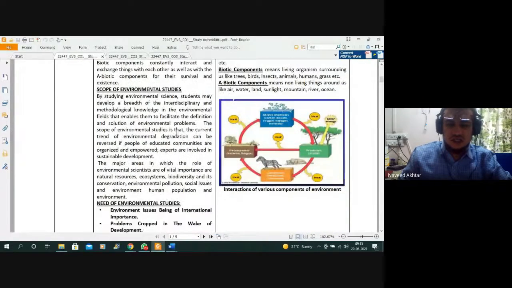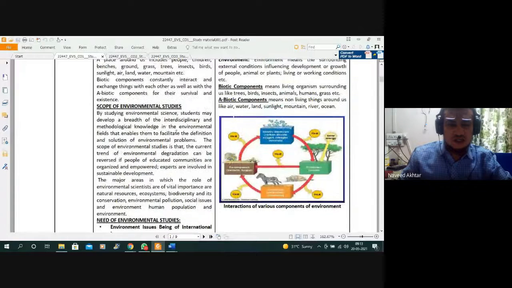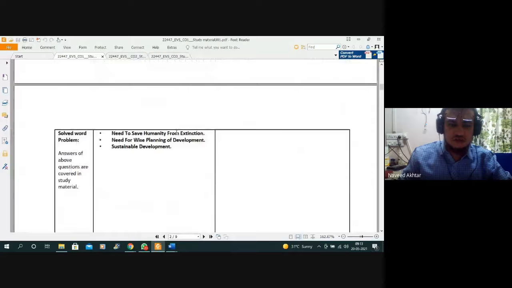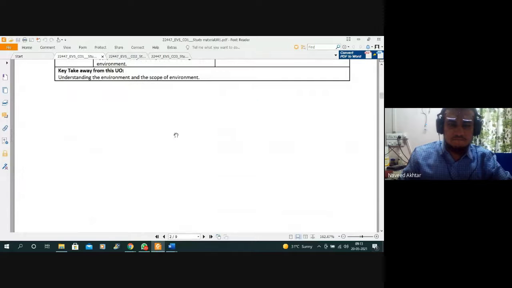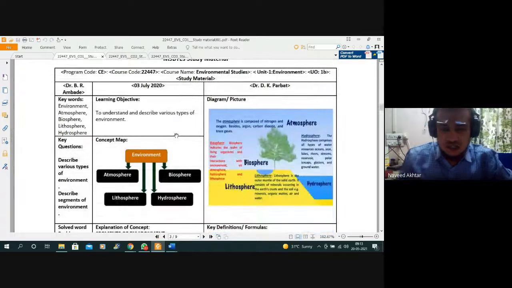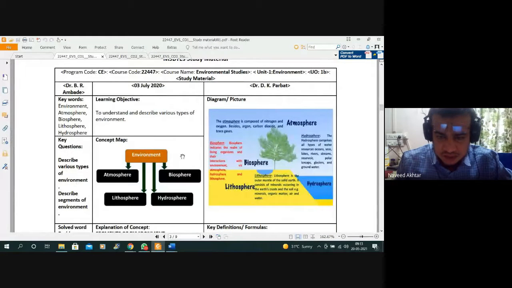Similarly, we have seen the food cycle and also the need of the environment, and we have seen that the environment is made up of the atmosphere, that is the air, the hydrosphere, the life underwater, and the lithosphere, the life on the earth, which are the minerals and soils, organic matter, etc. available on the surface of your earth, and then the hydrosphere, the life in water, and the atmosphere.